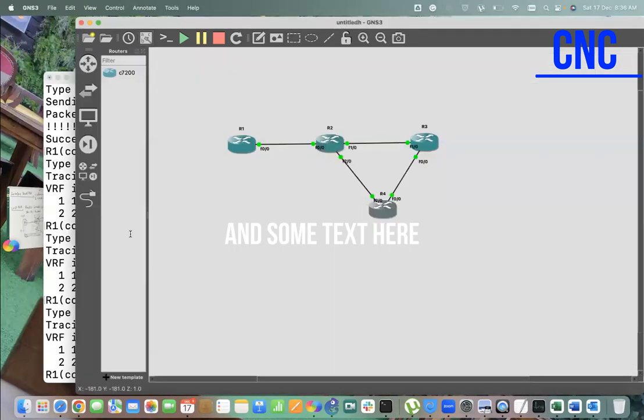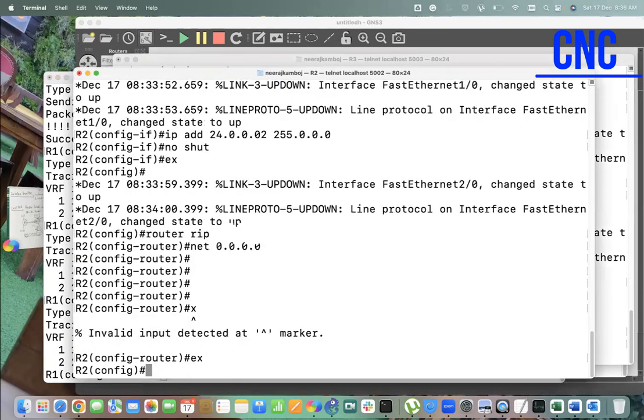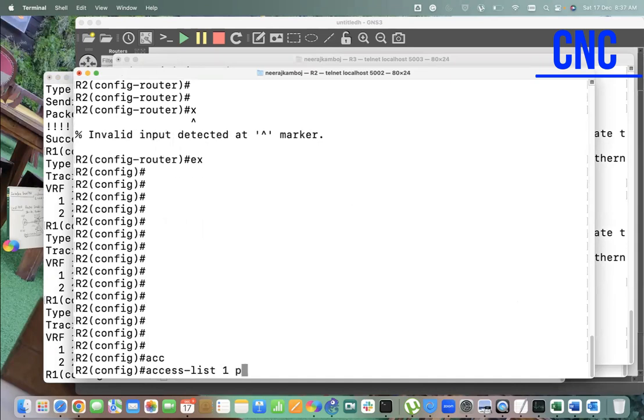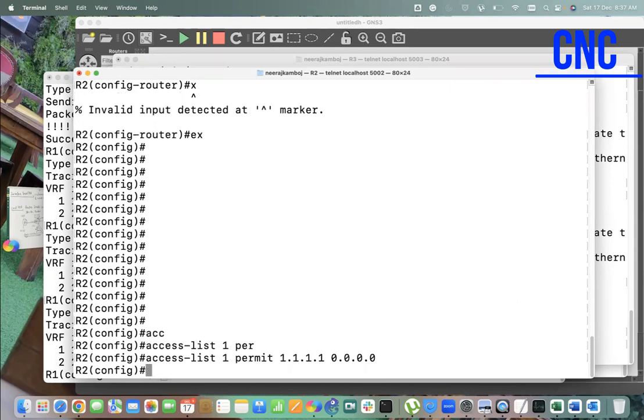Let's go to R2 then. On R2, we can achieve this task. The very first thing, we will configure an ACL. Access list 1, permit 1.1.1.1, 0.0.0.0. We know how to configure an ACL, right? Now configure your route map. You can use any name.